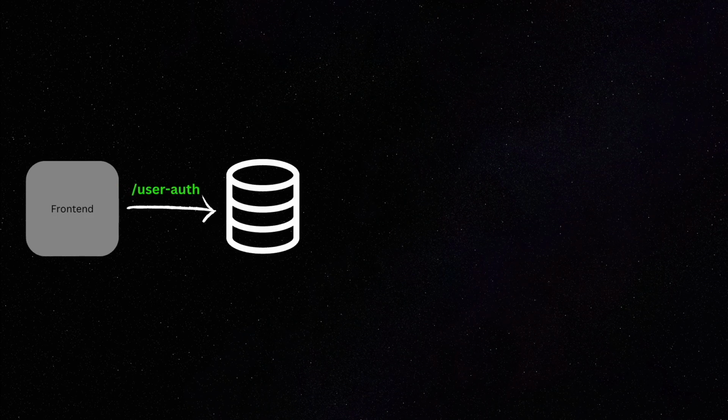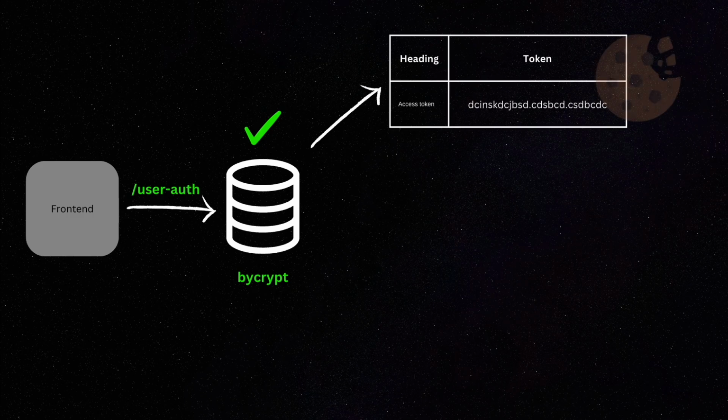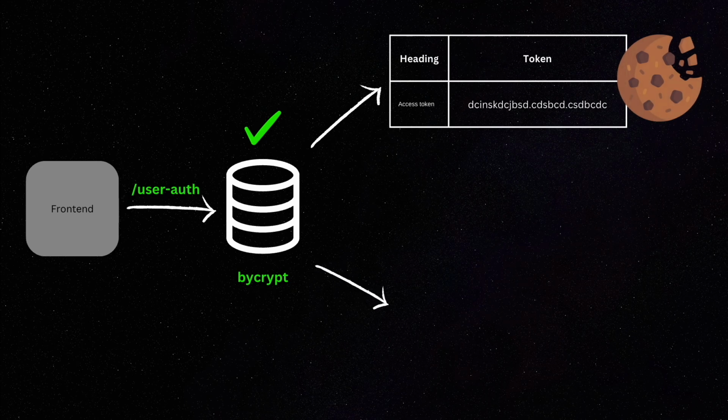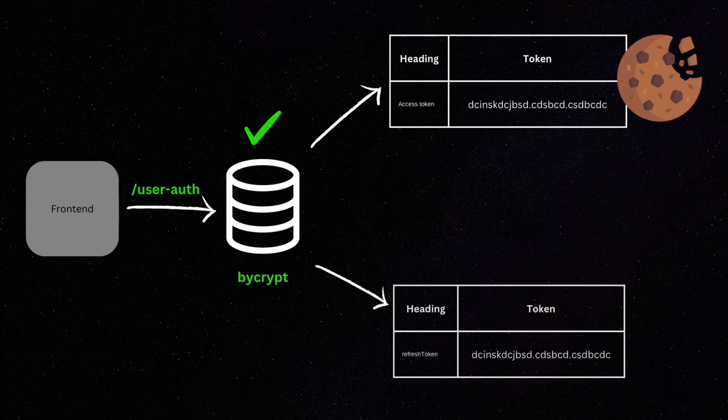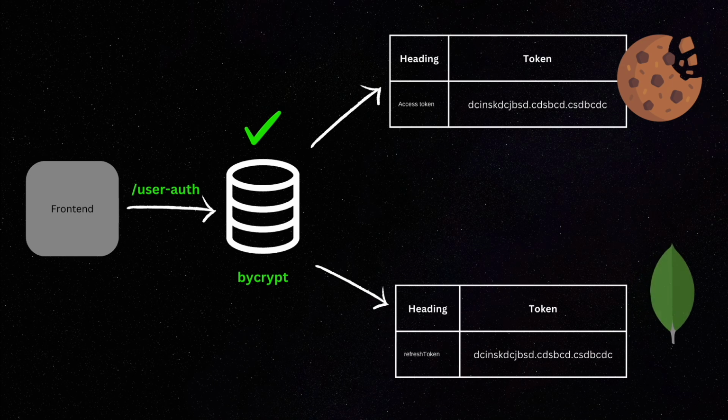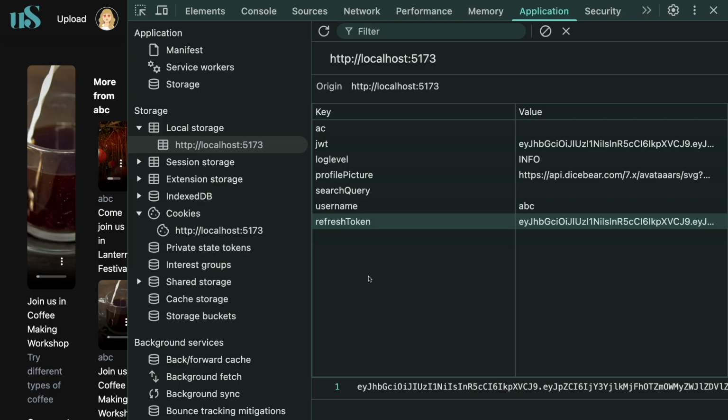So when a user logs in via the front end, this auth service will validate the user credentials by checking whether the user exists in the database or not. Then if it exists, it is going to verify their password using the bcrypt library. And once that is verified, this will generate an access token, which will be used for authenticating API requests, and it will also generate a refresh token, which will be used to generate a new access token when the current one expires. And now I wanted persistent authentication.